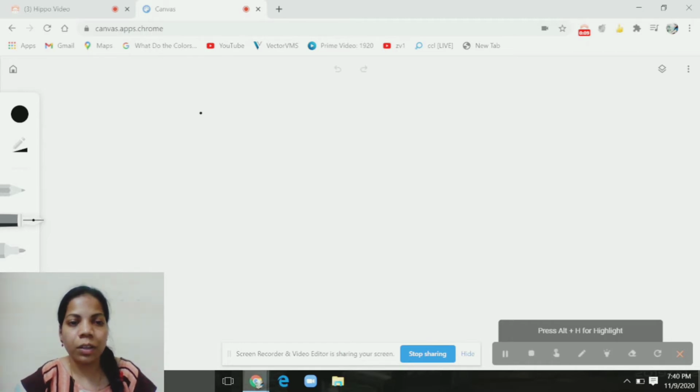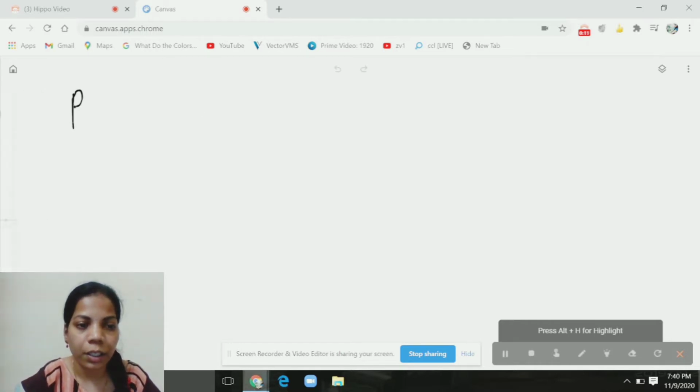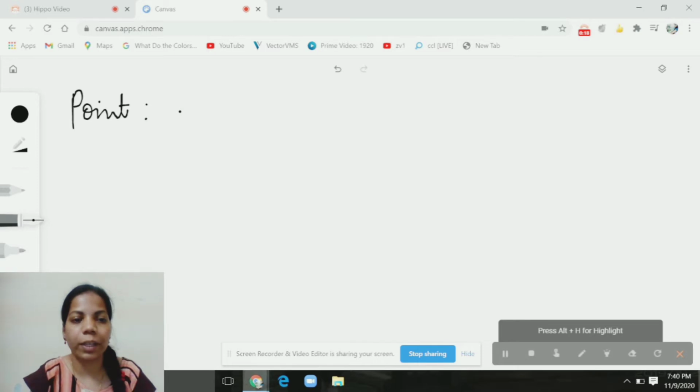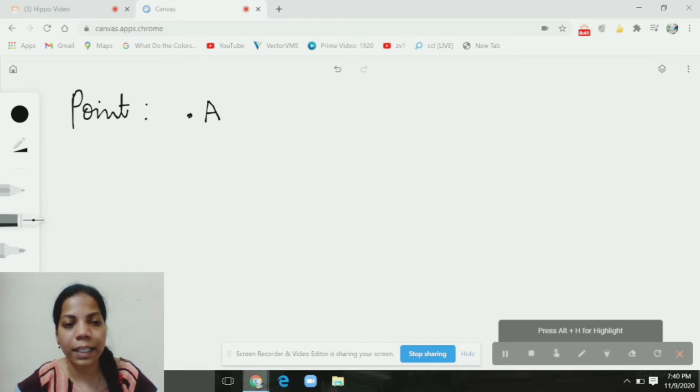Right? So, in geometry, do you know what is a point? Yes, a point is an exact location or a particular place, right? It is an exact location. So we will represent a point like this with a small dot, and we will represent a point with capital letters A, B, or C, or any capital letters, right? And a point doesn't have any length, breadth, or any thickness.